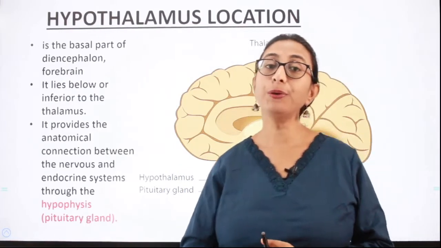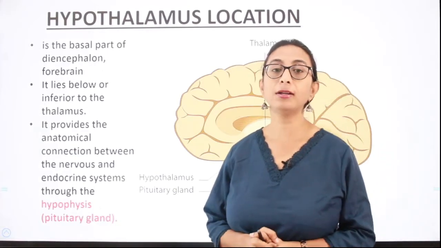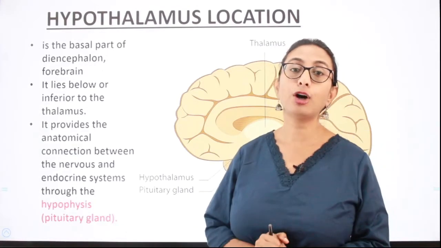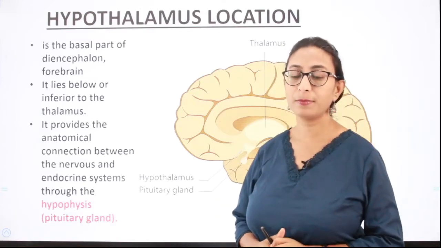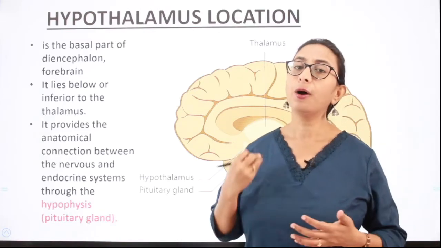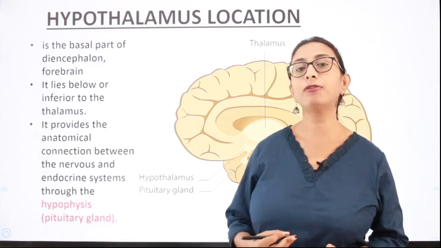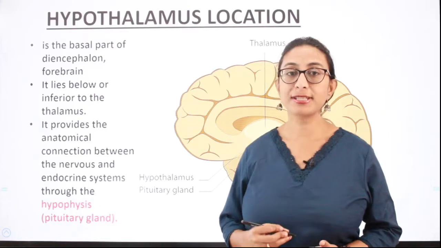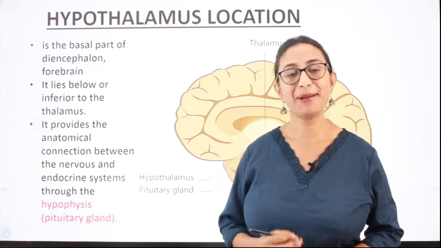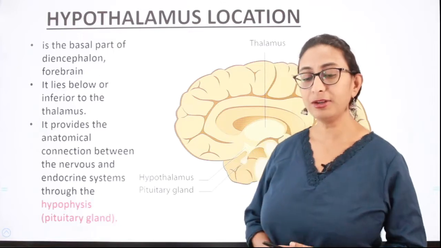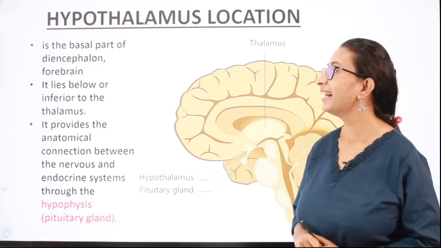Hypothalamus, as I already told you, is called the supreme commander or control center of the endocrine system. So first we shall try to understand where the hypothalamus is situated and what its structure is, even before we discuss its functions, that is, what are the hormones that are synthesized and secreted by the hypothalamus. First, about the location and the structure of the hypothalamus.